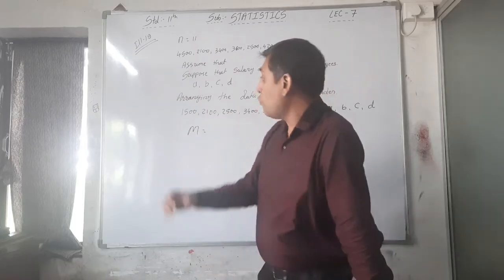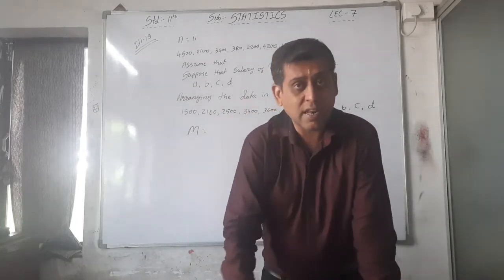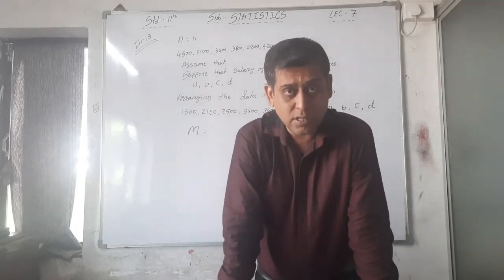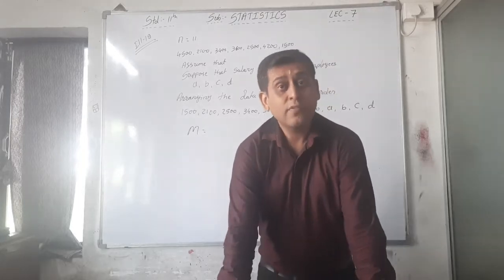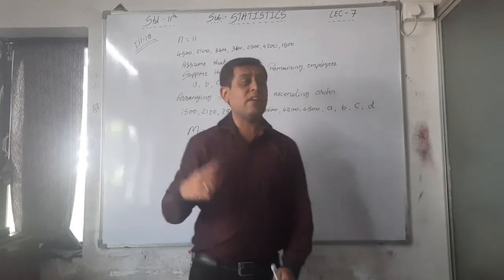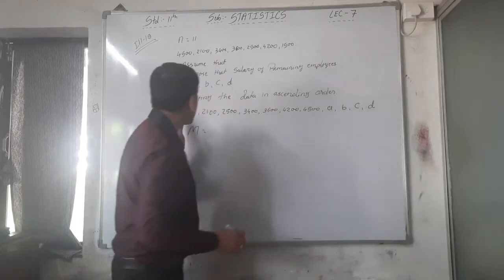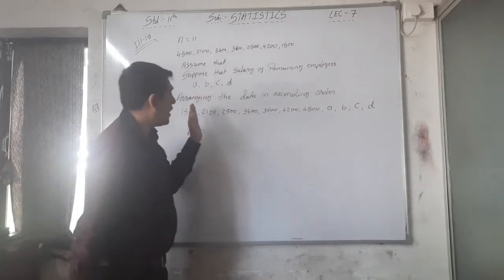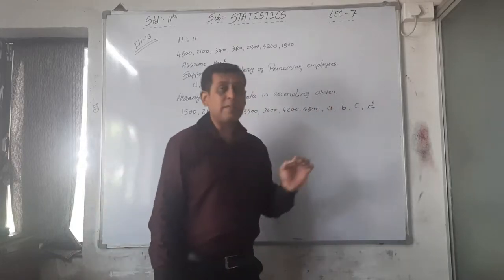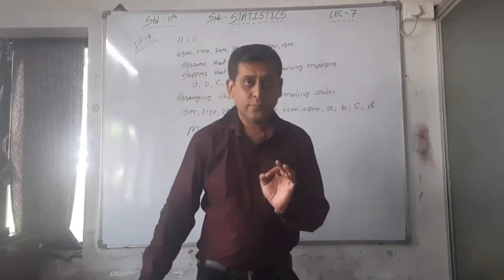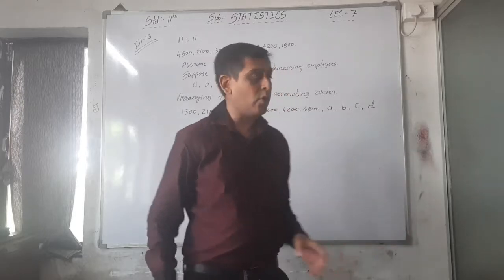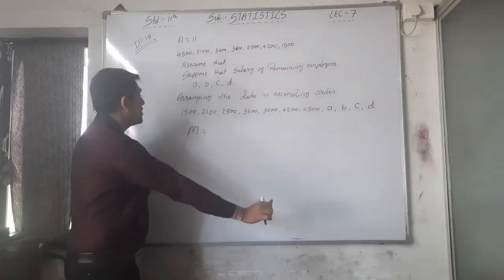We have to assume first A, B, C, D as the salary of the remaining employees, which is higher than these 7 employees. That's why we are writing them at the end: first the lowest, then the highest, that means ascending order, right? So here is the 11th employee's salary.